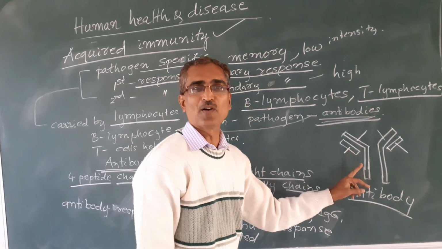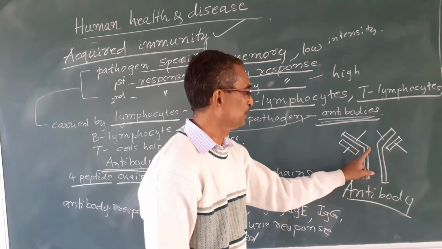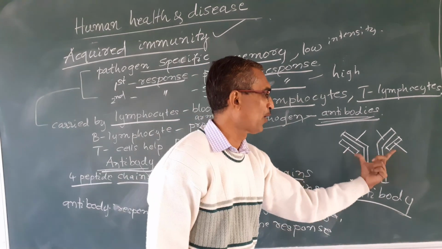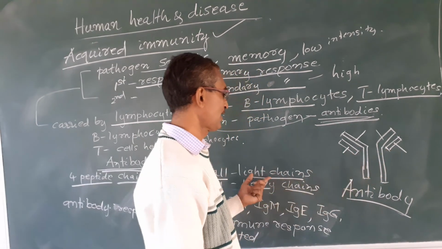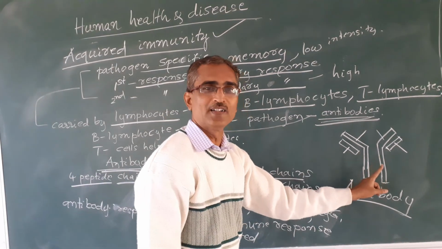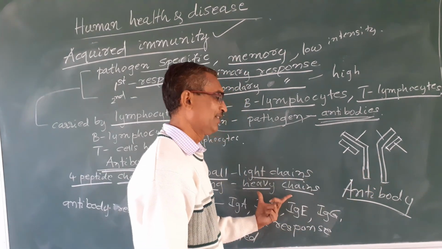So this antibody is made up of 1, 2, 3, 4 peptide chains. 1 and 2 are small, called light chains, and 2 are long, called heavy chains.